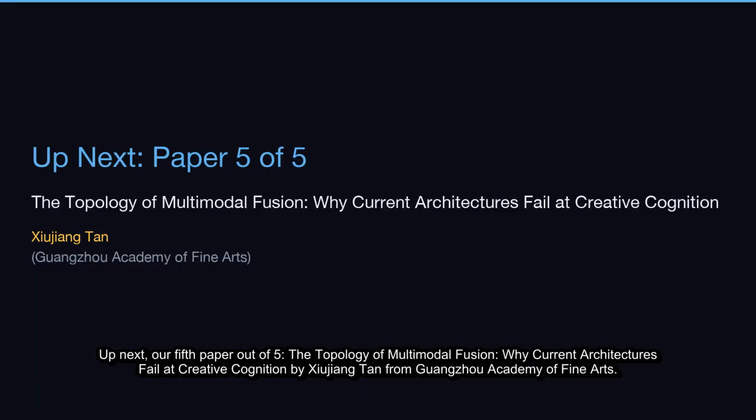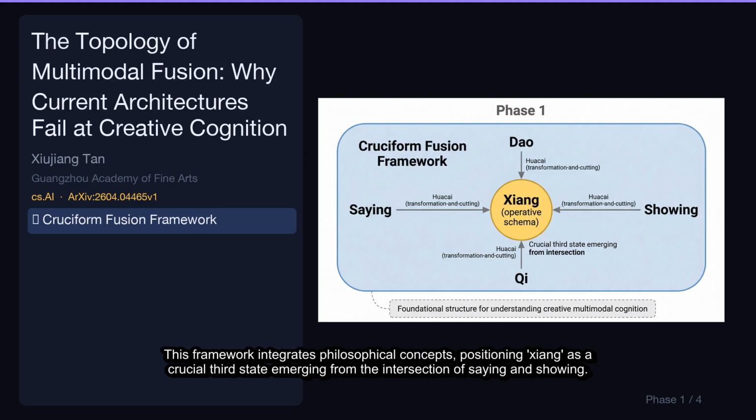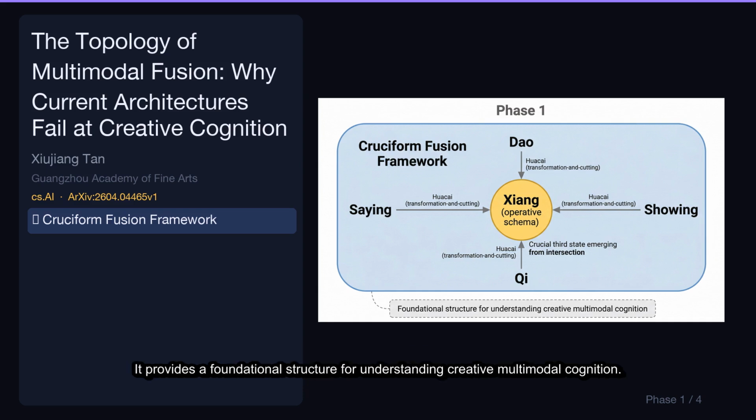Up next, our fifth paper out of 5, The Topology of Multimodal Fusion. Why Current Architectures Fail at Creative Cognition by Xiaojiang Tan from Guangzhou Academy of Fine Arts. Let's break down its key contributions. This framework integrates philosophical concepts, positioning Xiang as a crucial third state emerging from the intersection of saying and showing. It provides a foundational structure for understanding creative multimodal cognition.